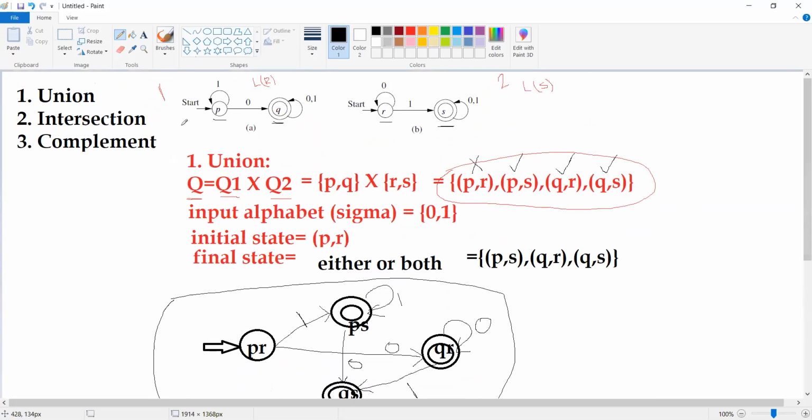What is that way? You can take this entire diagram and this entire diagram also.